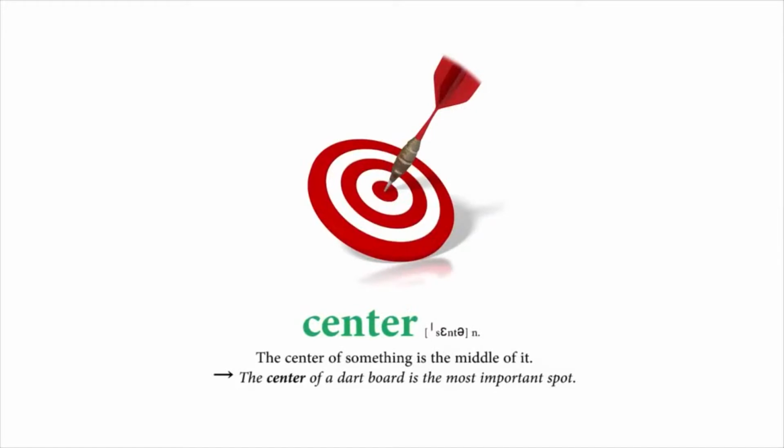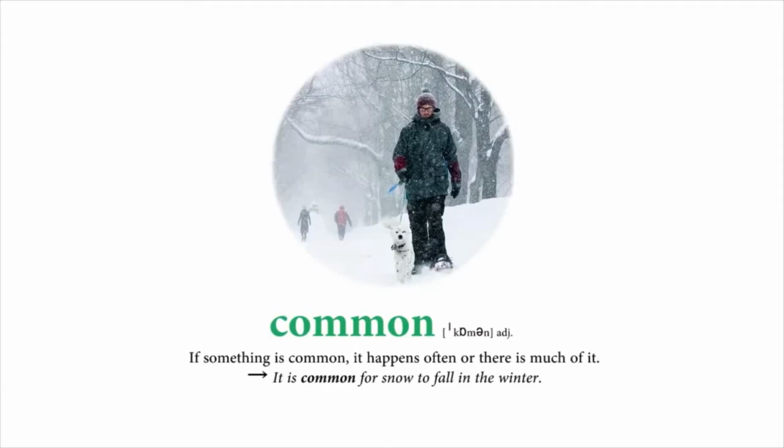Center. The center of something is the middle of it. The center of a dartboard is the most important spot. Common. If something is common, it happens often or there is much of it. It is common for snow to fall in the winter.